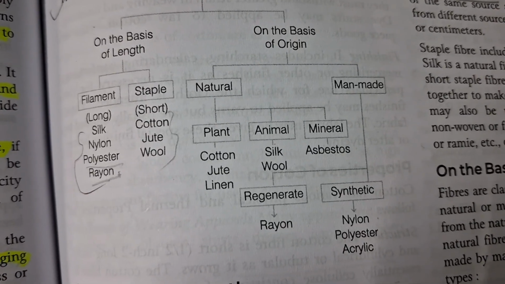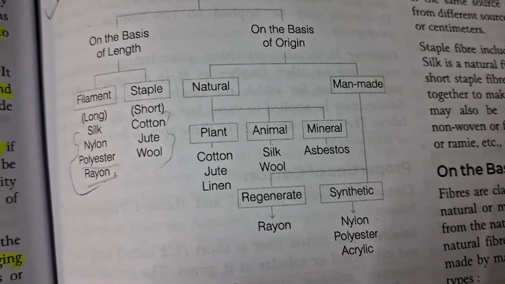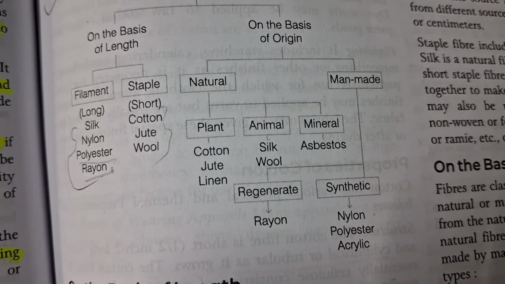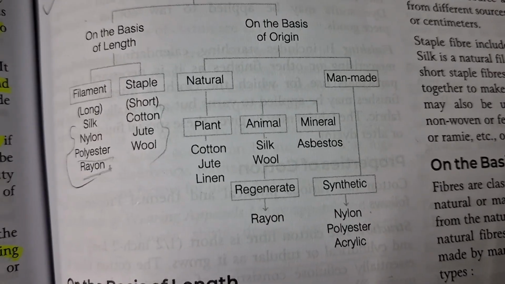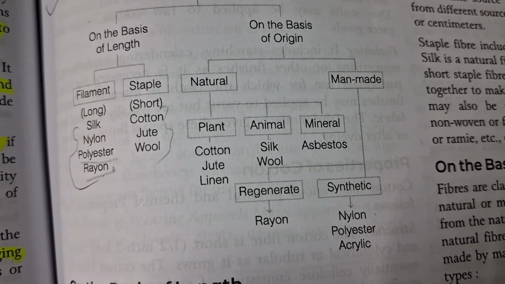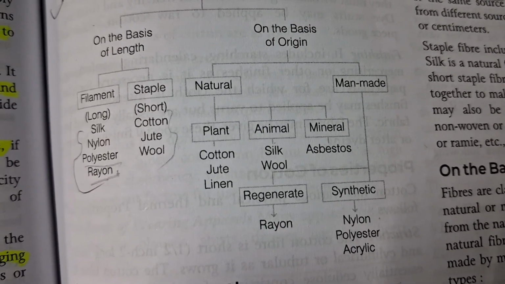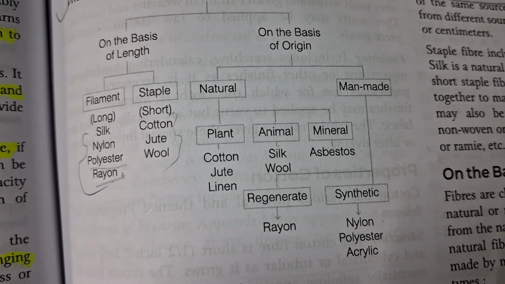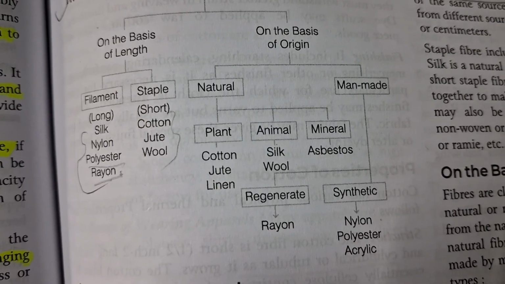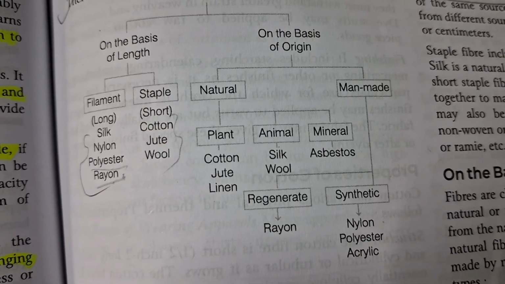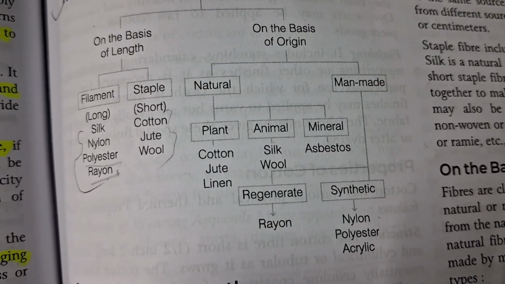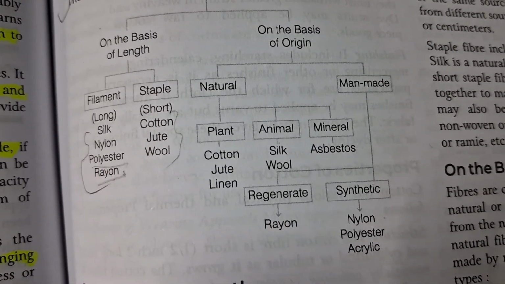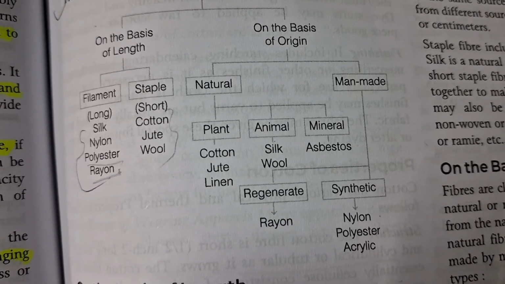So basically cotton is mainly derived from gossypium. It is a seed fiber, found from Gossypium. And next is jute. Jute is the bast fiber, and linen is also a bast fiber found from flax. And in animal fiber, silk is a secretive fiber as it is found from the cocoons of Bombyx mori. And next is wool. Wool is basically a hair fiber mainly obtained from sheep, goats, Angora goat, etc. Camel. Next is mineral fiber, asbestos.